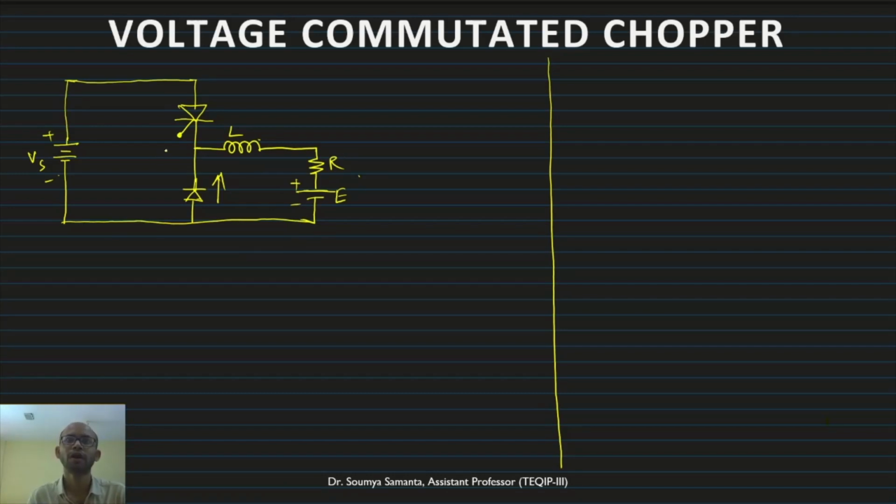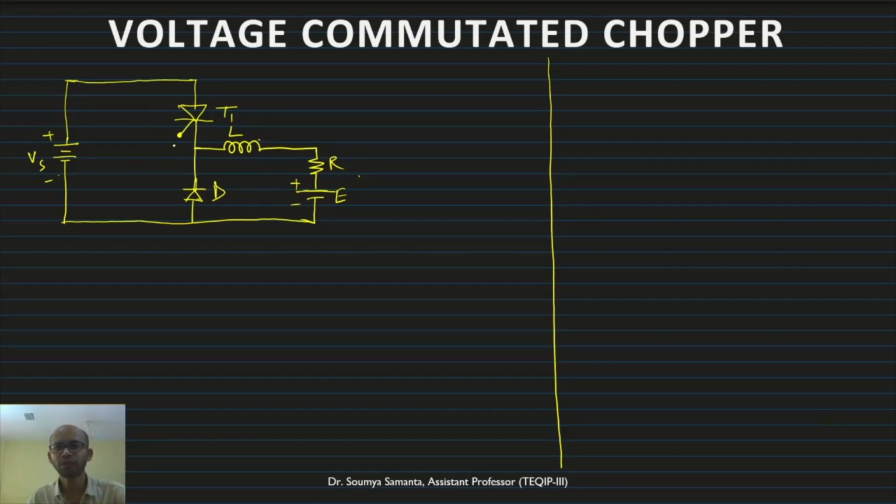Fine. Now in order to turn on, we have to apply current to the gate. If we apply the current to the gate, obviously the thyristor T will turn on. Suppose this is T1, and this is the D. So this will turn on, and this is the RLE load or the motor load.